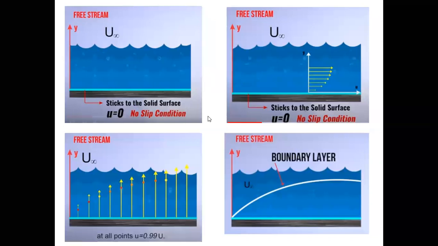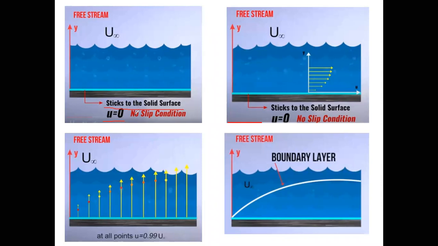Whenever an actual fluid passes over a solid body or solid wall, the fluid particles attach to the boundary, and a condition occurs which is known as the no slip condition. The fluid particles just adjacent to the solid surface stick to it due to viscosity, so the velocity of this adjacent fluid layer will be equal to zero. That is, the velocity of fluid adjacent to the boundary is the same as that of the boundary.